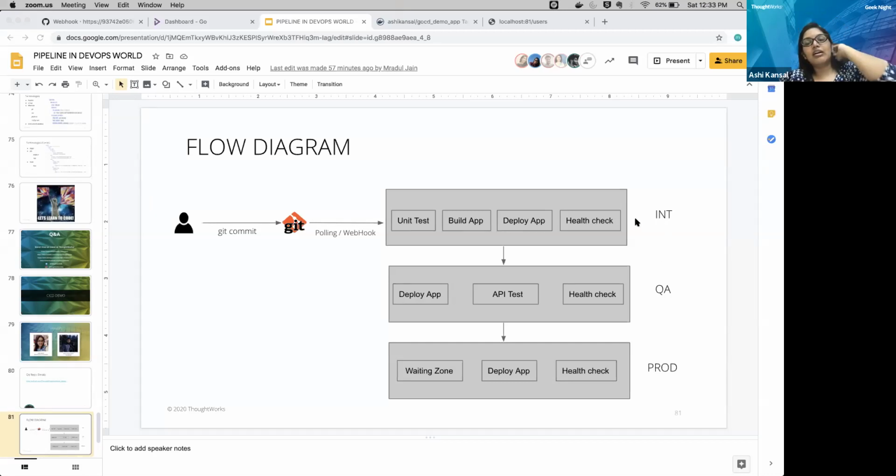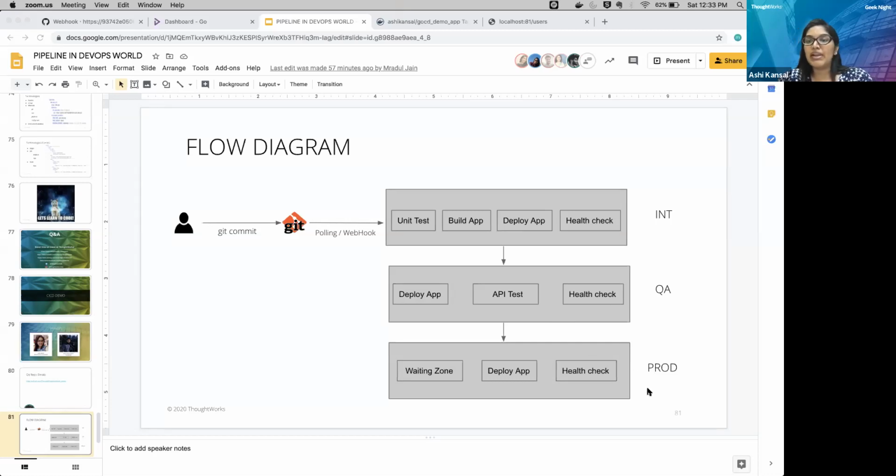Whenever we commit something, we run some unit tests against our code, and then we build our application. By building, we mean we are packaging it, making the jar out of it, and then we deploy it in the actual environment, and then we do some minimal health check so that before promoting it to QA, we can be sure. Similarly, we have the QA environment and we have the prod environment.